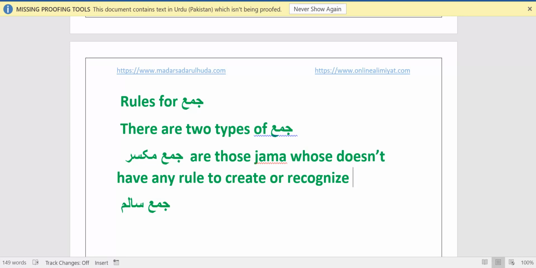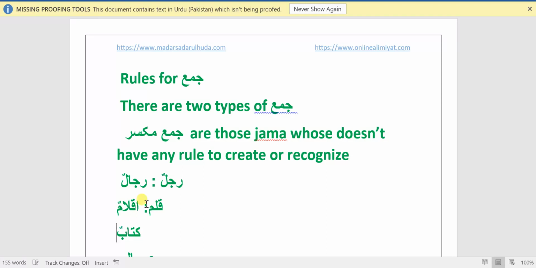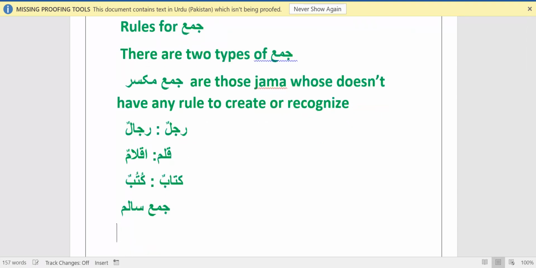For example, if I am saying the jama of rajulun, rajulun is a wahid word, whose jama is rijal, which means more than two men. Or qalam is a wahid word, which means one pen, and its jama is aqlamun. Or kitabun is a wahid word, which means one book, and its jama is kutubun. So all these are jama which are Jama Mukassar. And how do I know all the jama of these words? Simply, I memorized all those jama, because there is no other way to create Jama Mukassar.